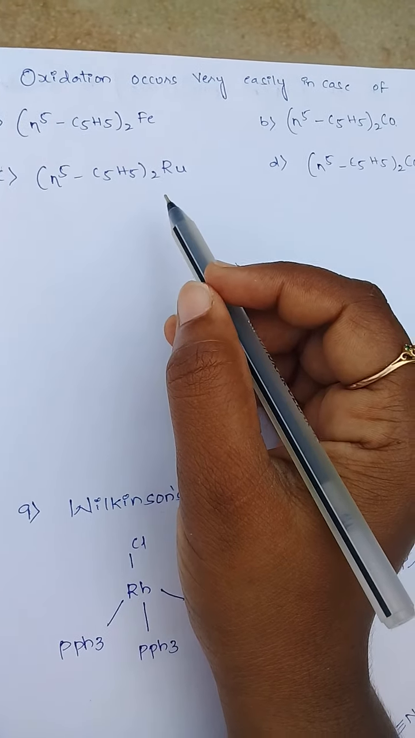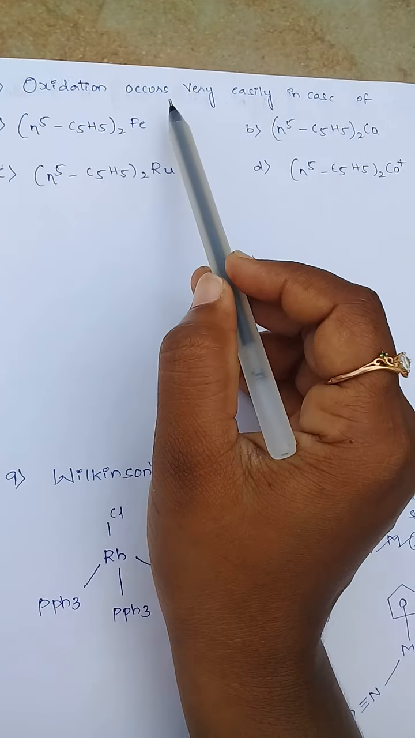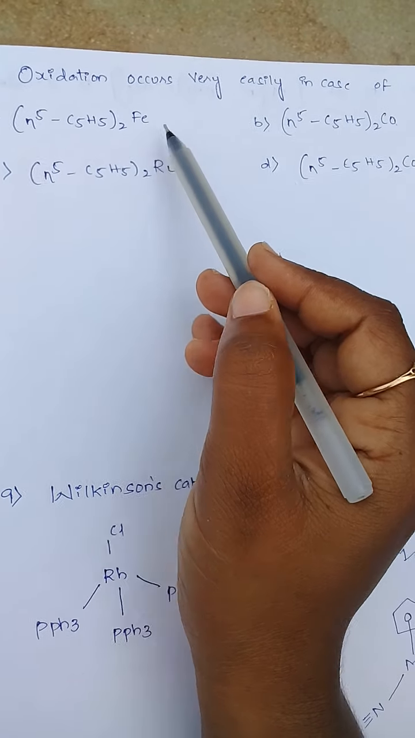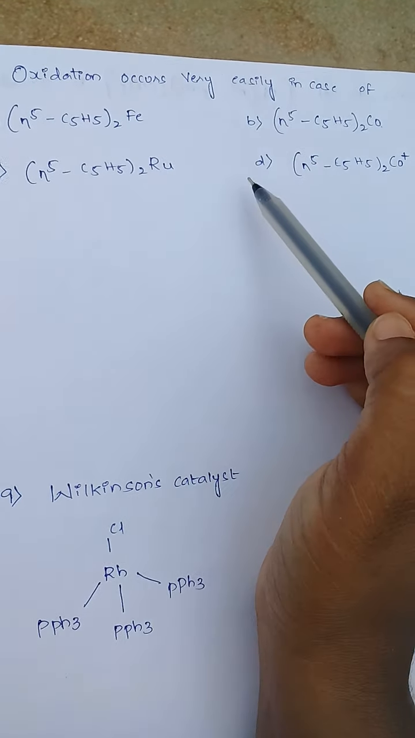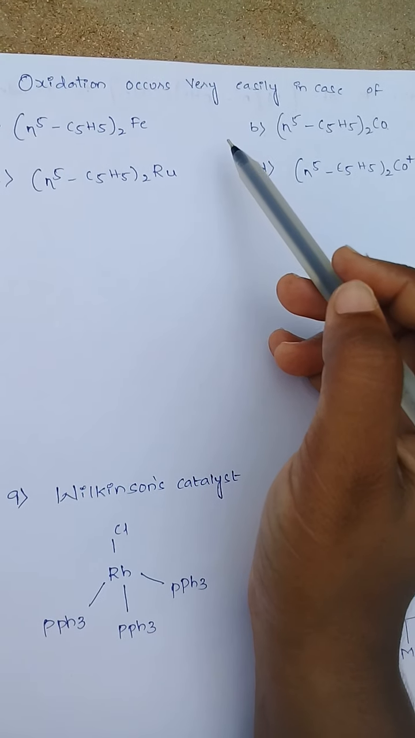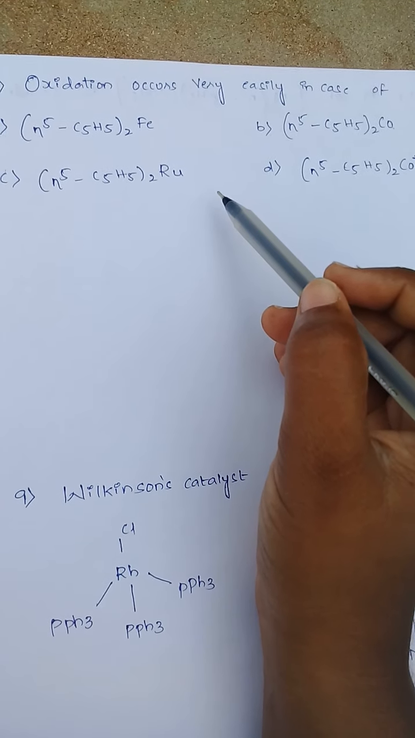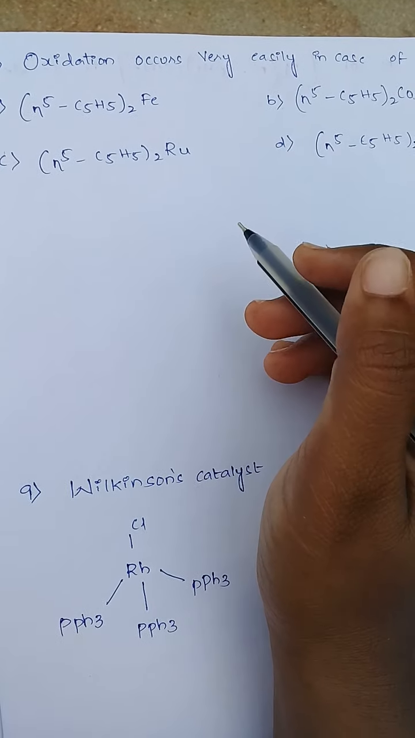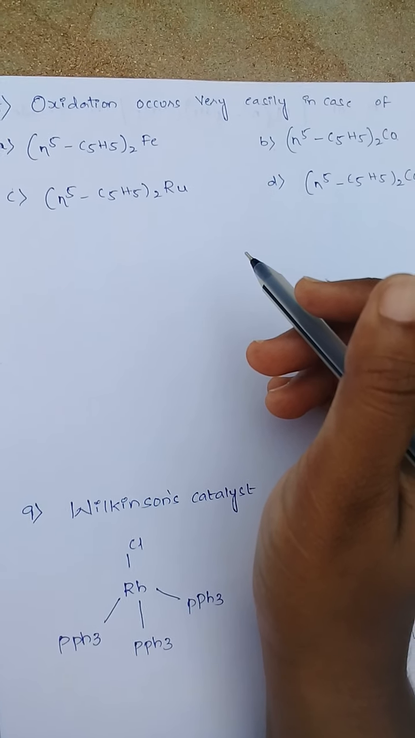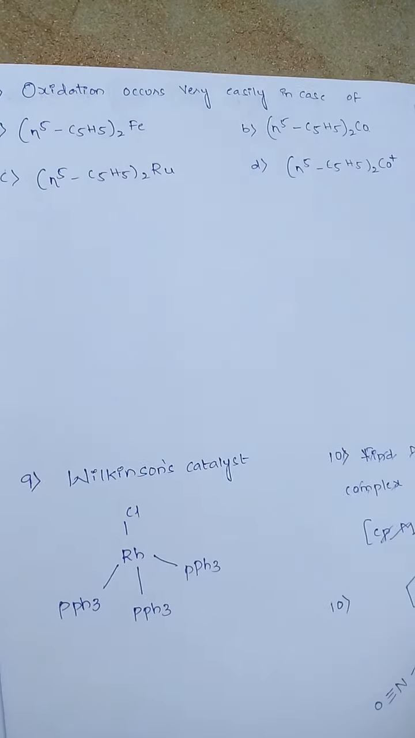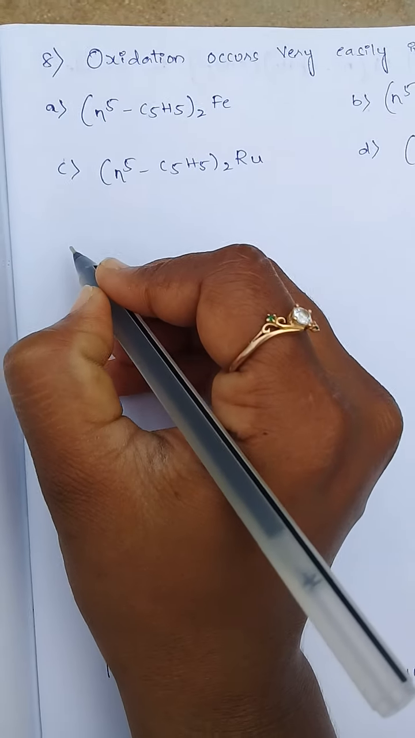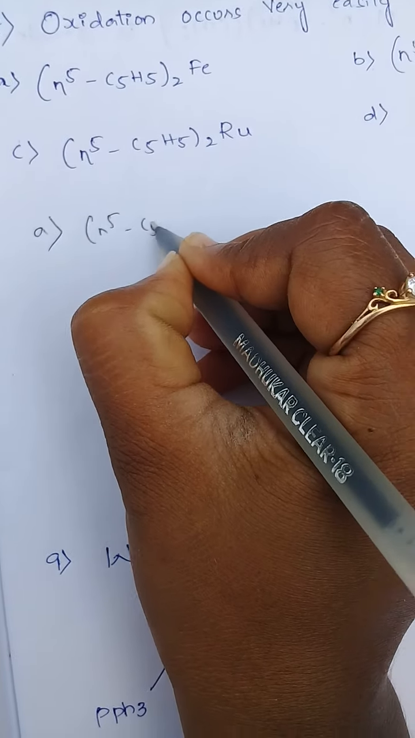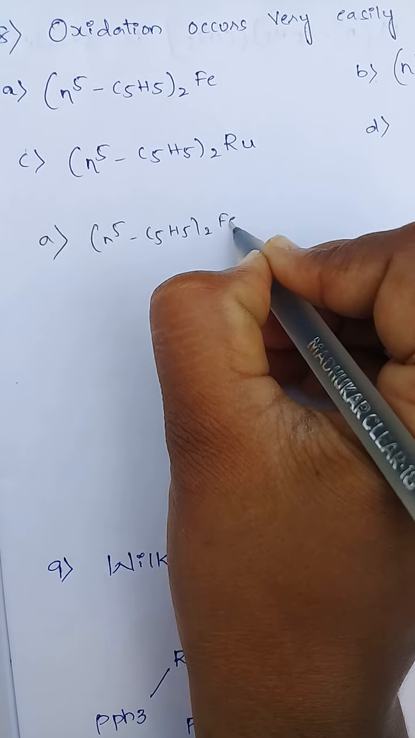See here, the next example: oxidation occurs very easily in the case of η5-(C5H5)2Fe, or option B, option C, option D. Of all these four options, which complex undergoes oxidation very easily? We have to find it. I am doing option A, η5-(C5H5)2Fe.